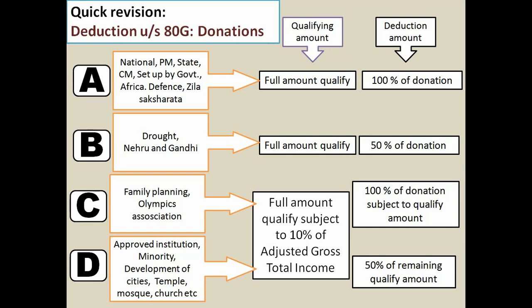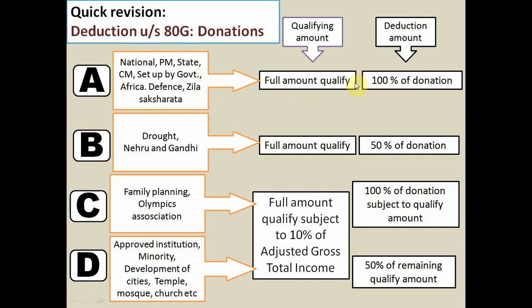So here is a quick revision of deduction under section 80G. It shows the qualifying amount and the deduction amount. In case of category A, keywords to remember the items: National, PM, State, CM, set up by governments, central and state, Africa Fund, defense, that is Army, Air Force, Zilla Saksharata. The items which have these words are usually category A items. In case of category A items, the full amount is qualified for deduction and the full amount is deductible.